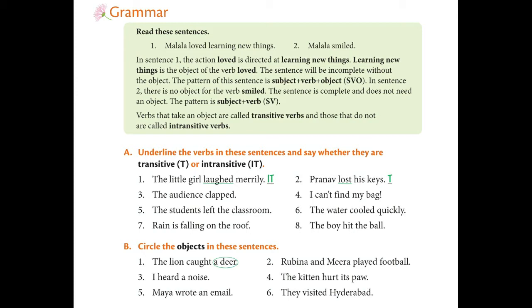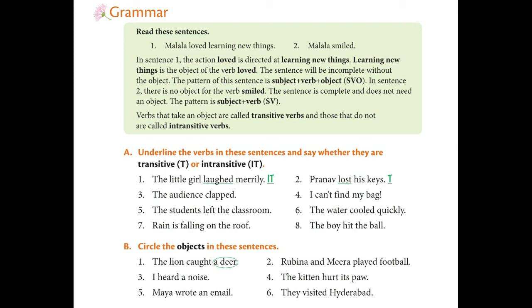Then, in sentence 2, Malala smiled. There is no object for the verb smiled, because Malala is the subject who is performing that action. And what is the action? It is smile. Then there is no need of an object there. Subject and verb is enough to complete the sentence. This sentence is complete and does not need an object. The pattern is subject plus verb, SV.